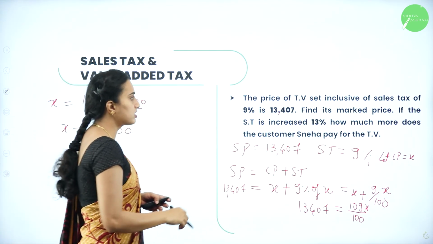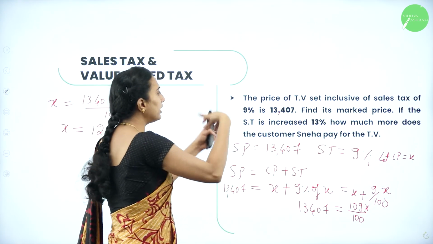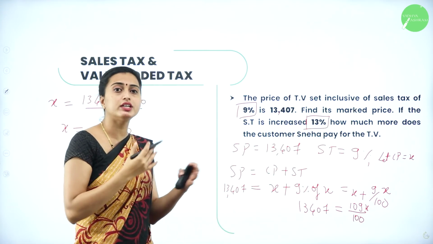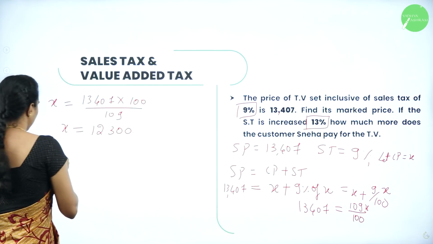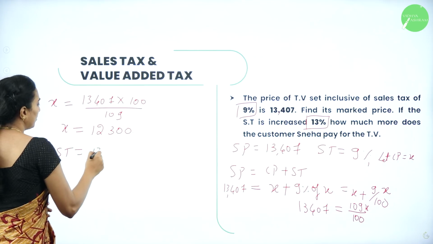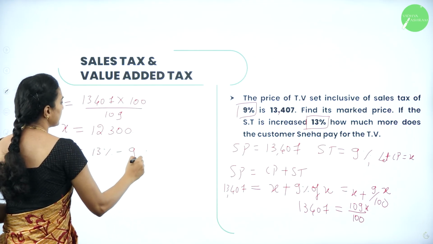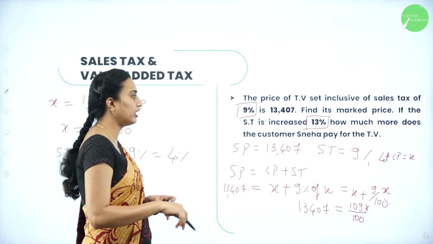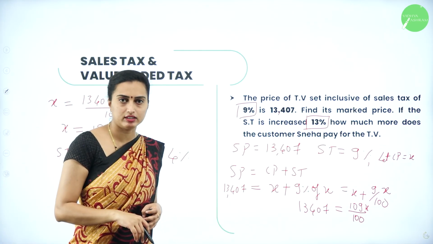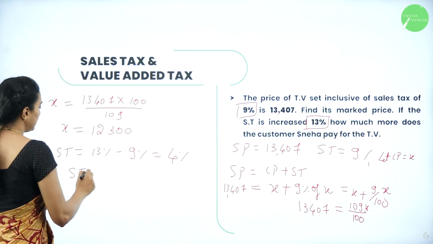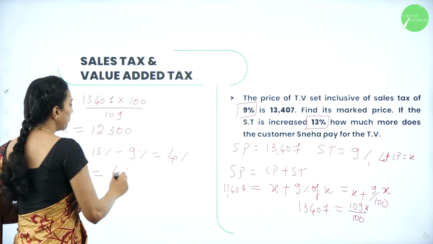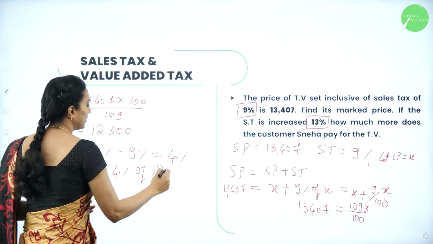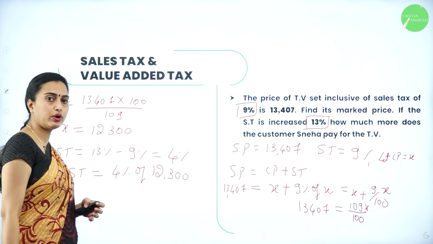Now, they have asked that the ST is increased from 9 to 13%. It was increased. What is the difference then? Therefore, sales tax will be equal to 13% minus 9% is equal to 4%. Now we need to calculate what the customer will be paying. Therefore, sales tax will be 4% of 12,300. Correct? Because this is what the customer is going to pay.